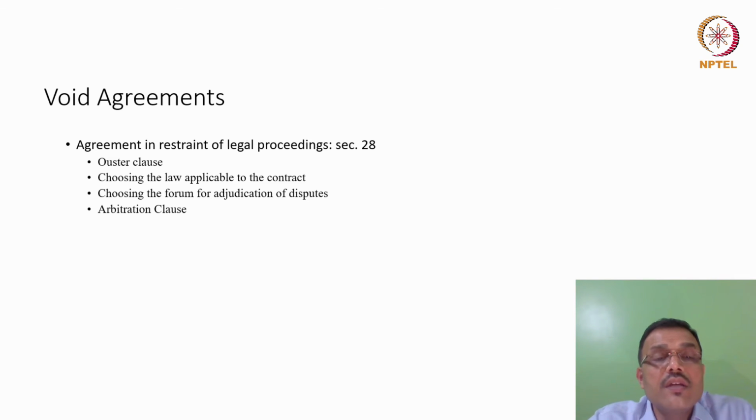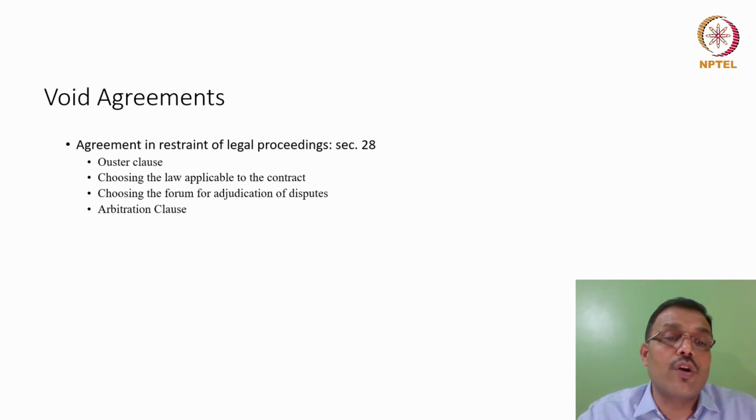One other matter that is an exception to Section 28 is arbitration. Friends, if you decide to go to arbitration in your contract, that will not be considered an agreement in restraint of legal proceeding. So arbitration clauses are very common, very acceptable. It is an alternate dispute forum. Parties can go to arbitration, after which, if they still have some issue under law, they can still take it to the courts of law. So arbitration is like a legal proceeding, is what the law says and what the courts have already decided.